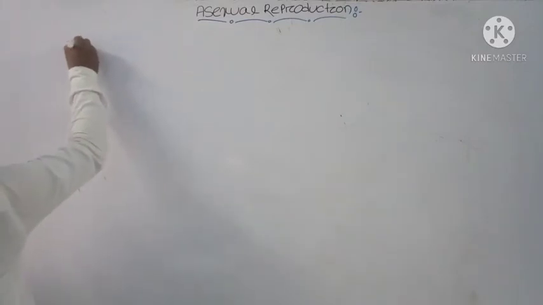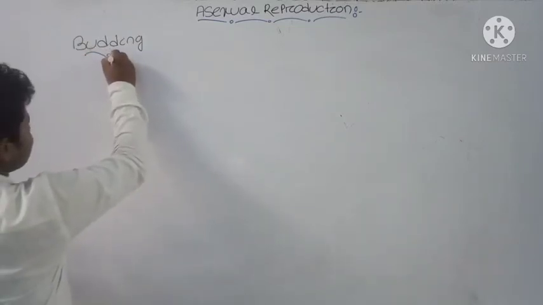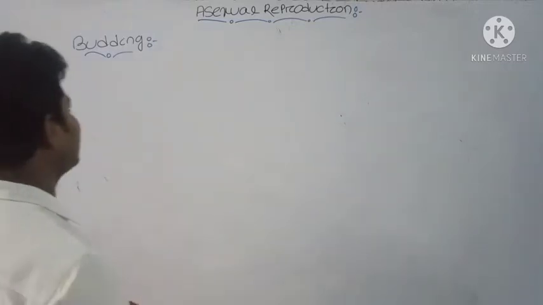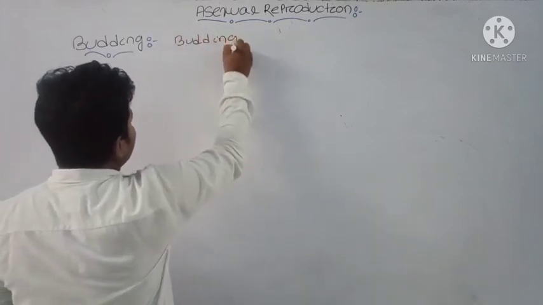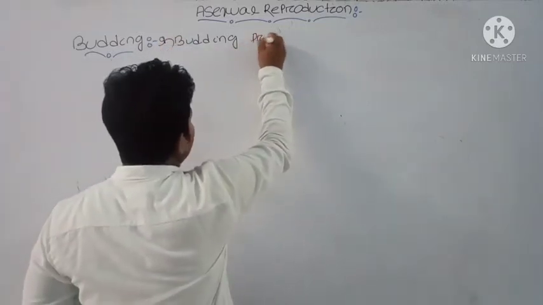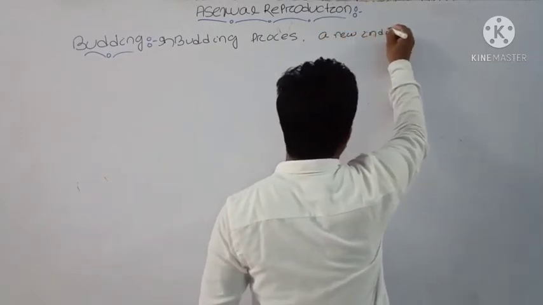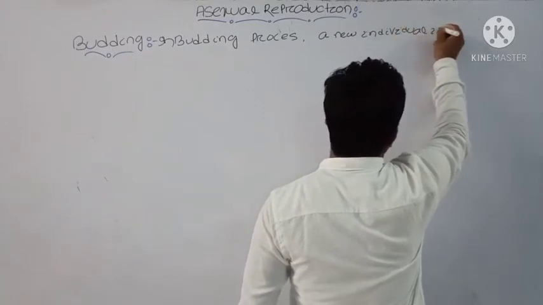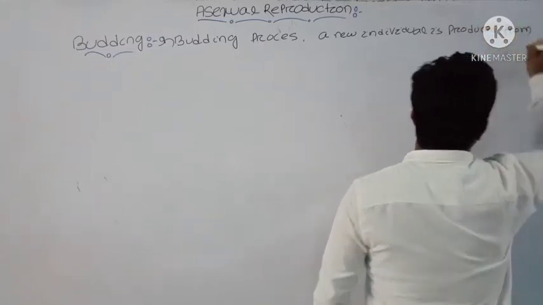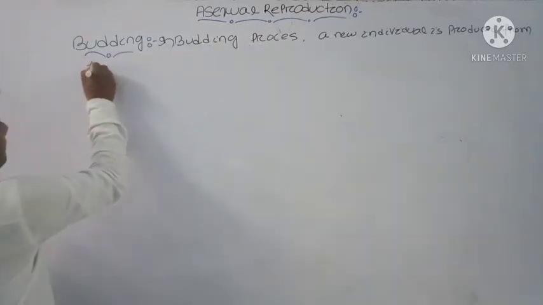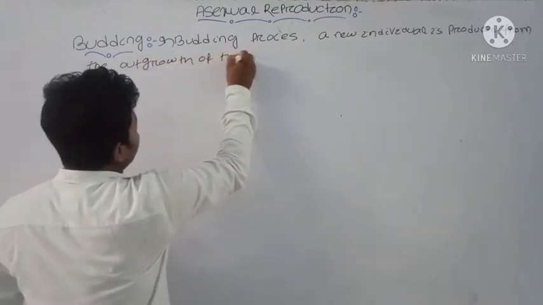We will discuss what this process is, where it occurs and how it occurs. In the budding process, a new individual is produced from an outgrowth of the parent cell.